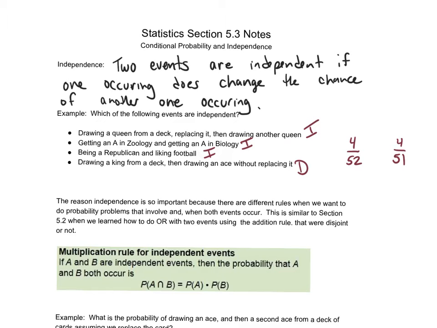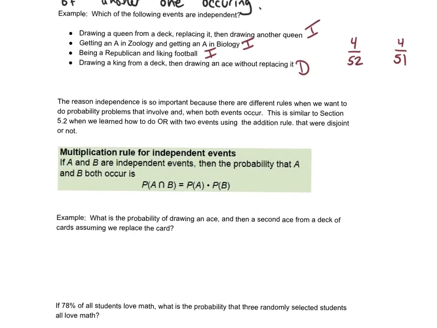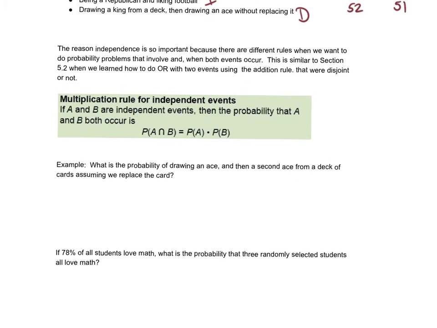Now, why we really care about independence is we can use what's called the multiplication rule if we have independent events. So just like in 5.2 when we did addition, you could add probabilities together if you had an or, as long as they were mutually exclusive, you can do the same thing for multiplication and events that are called and. So the multiplication rule says for independent events, the probability that A and B both occur is the probability of A times the probability of B. Now, this is the intersection symbol, the upside down U. That just means and.